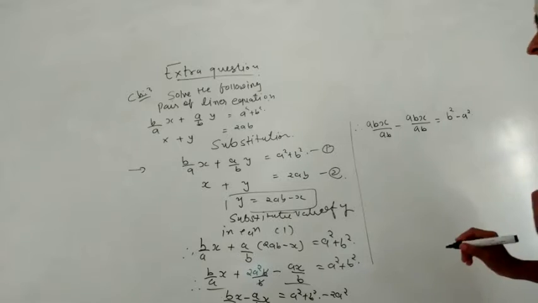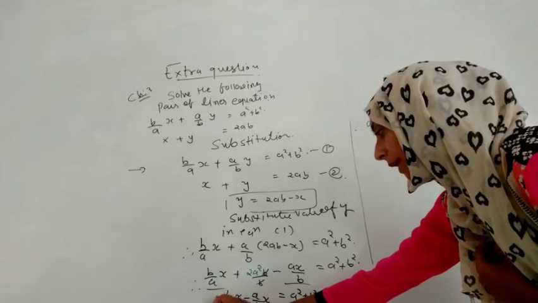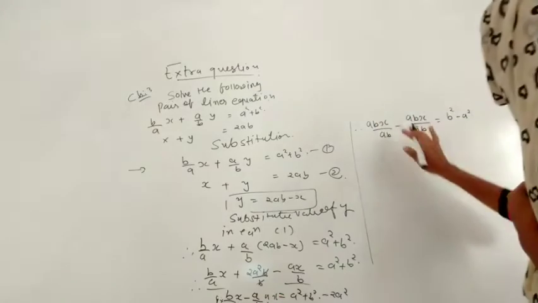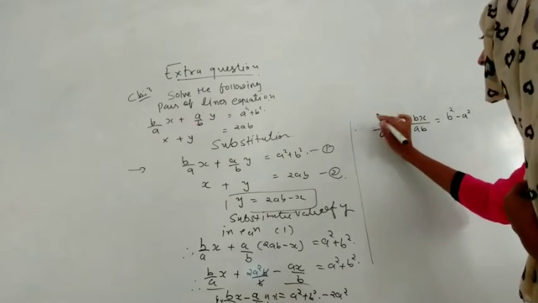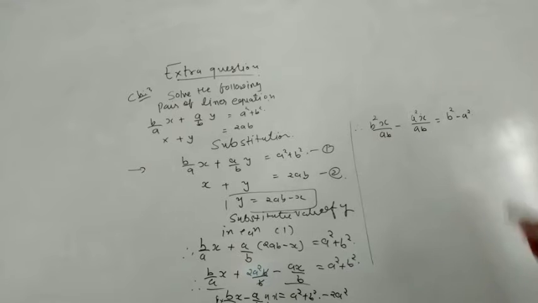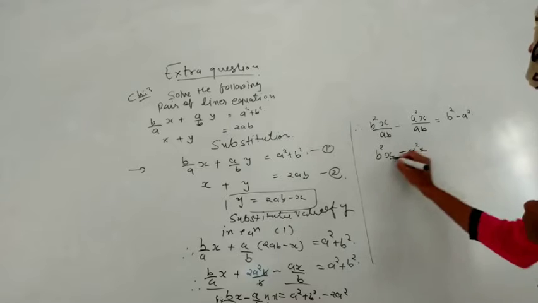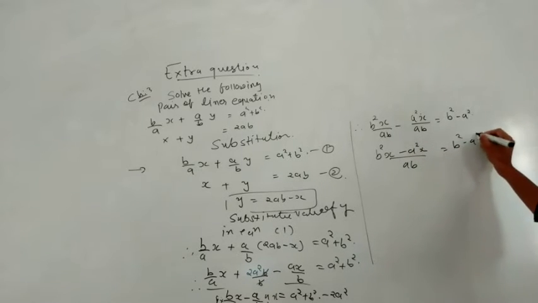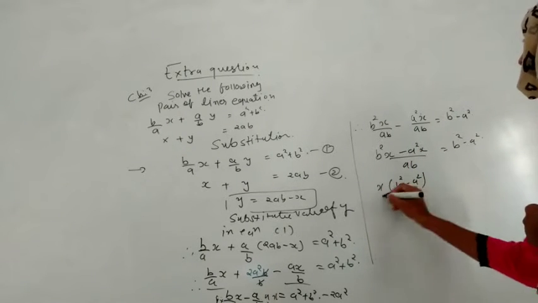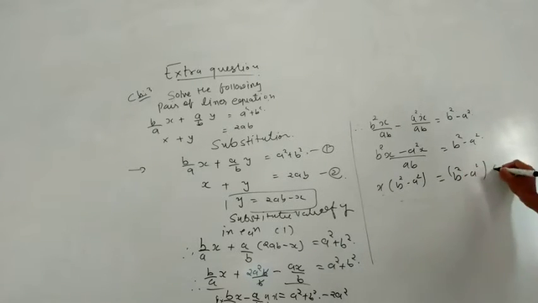Okay, now what is happening? So let us write over there. Here ab was missing, so we multiplied b, and here we multiplied a. So what is happening? Let me write over here. So it will become b square, and it is becoming a square. Okay. Now what we have to do? We will write it as b square x minus a square x by ab, and that is equals to b square minus a square. Let me take x common. So what will remain over there? b square minus a square will remain over there, and it is ab. Let me take ab that side. So it is looking like b square minus a square into ab.